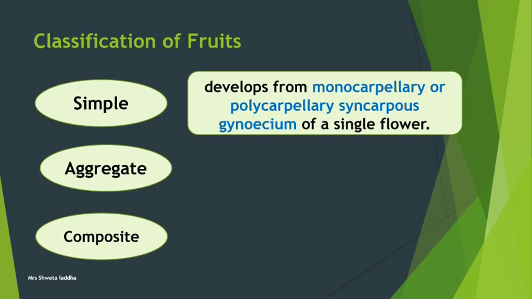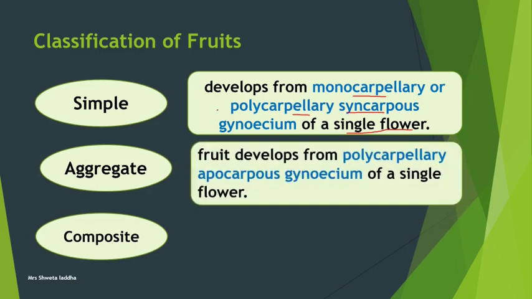Simple fruit is always formed from a single flower. Understand, students? Simple fruit is formed from a single flower. Now this single flower can be monocarpellary having a single carpel or polycarpellary having many carpels. But if it is polycarpellary, these polycarpels are syncarpous, that is they are joined. So again I repeat, simple fruits are derived from a single flower having monocarpellary condition or polycarpellary syncarpous gynoecium.